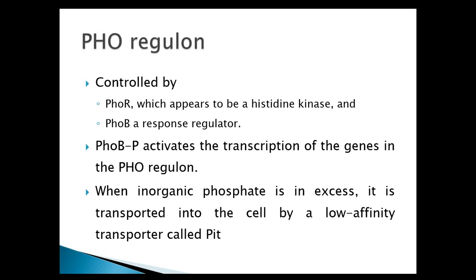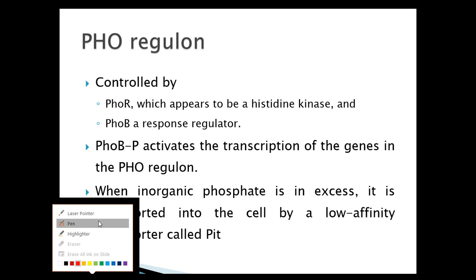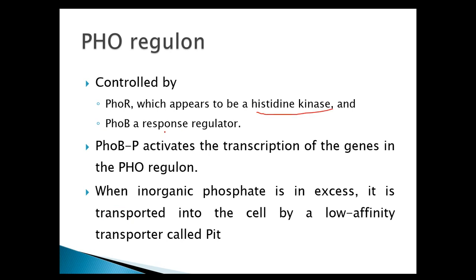So this PHO regulon is controlled by two important proteins, that is PHOR and PHOB. The PHOR and PHOB are the components of a two component signaling system. PHOR acts as the histidine kinase and PHOB acts as the response regulator. The PHOB, when activated, moves towards its target site. The target site is the PHO regulon that activates the transcription of genes.